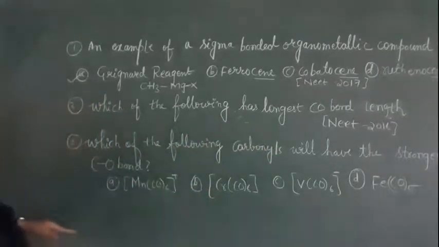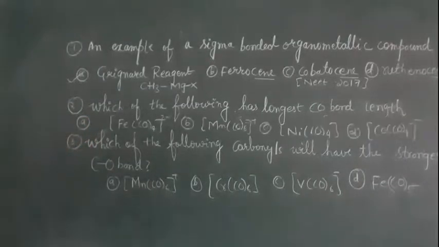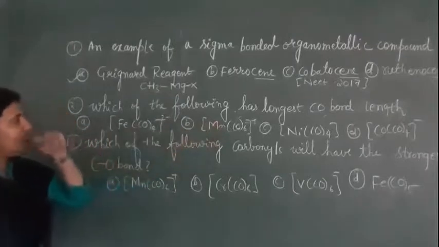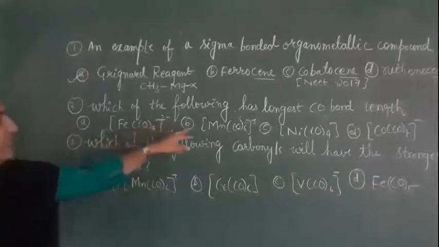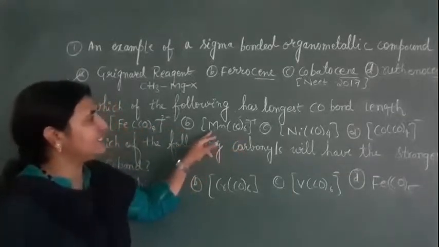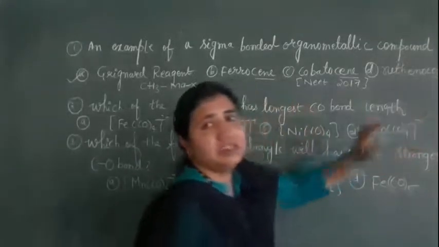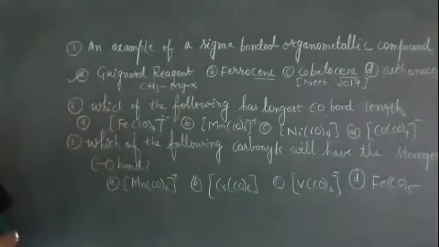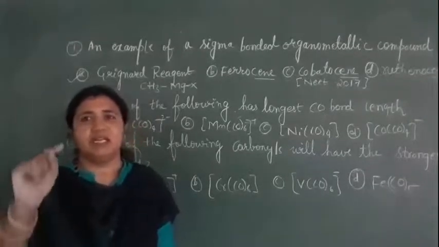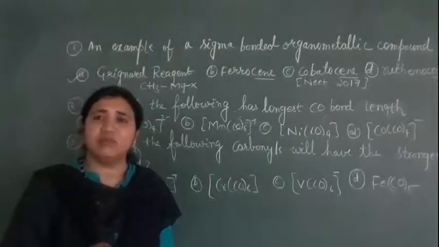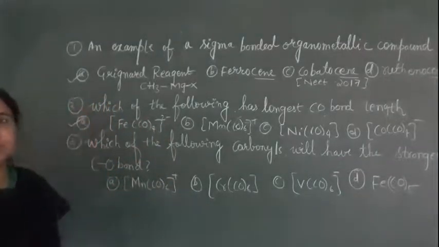The options are tetracarbonyl iron with -2 charge, hexacarbonyl manganese with plus charge, a neutral tetracarbonyl, and a tetracarbonyl with -1 charge. We know that as the negative charge on the metal increases, the CO bond becomes weak, and a weak CO bond means the bond length increases. So with -2 charge, option A is correct.